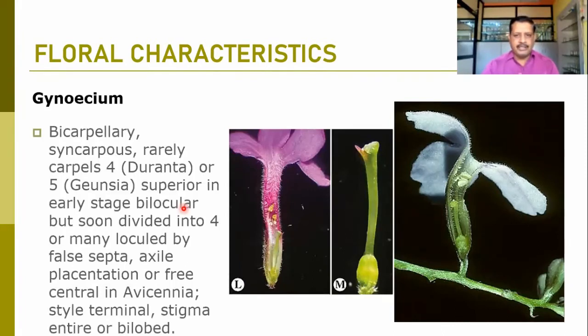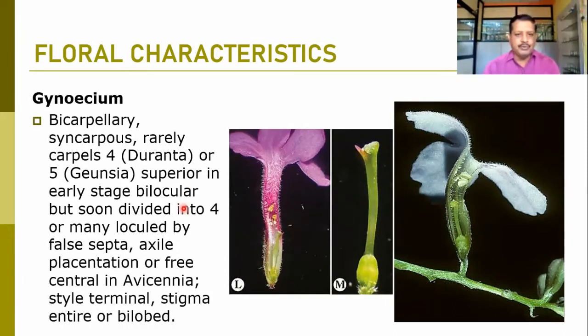When we talk about the gynoecium, it is typically a bicarpellary syncarpous ovary. There are rarely 4 carpels in Duranta, the blue colored flower, the fence plant, hedge plant. So in Duranta we can find 4 carpels, but otherwise it is mostly a bicarpellary syncarpous ovary. But in Juncea, we find a pentacarpellary syncarpous ovary.